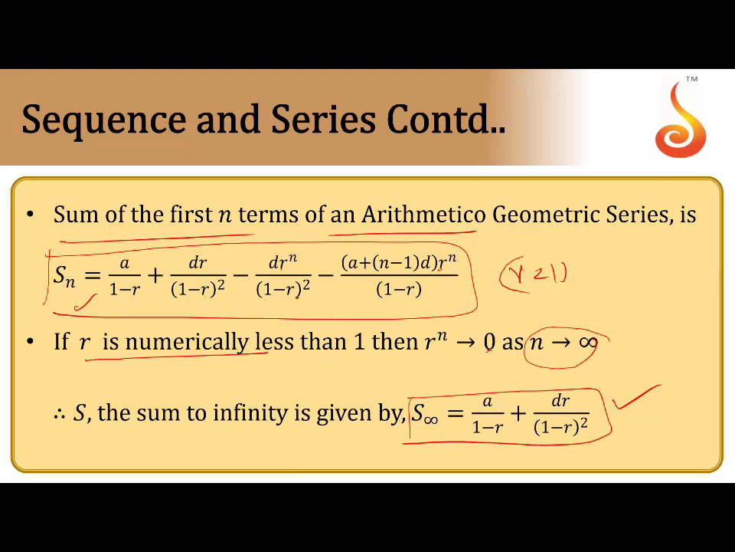Just remember the formula. So what is required here? a required, d required, r required. a and d come from the AP, the first factors. The second factors give the GP, so there you can get the value of the common ratio. Substitute in the formula to get the sum to infinite terms of the GP.